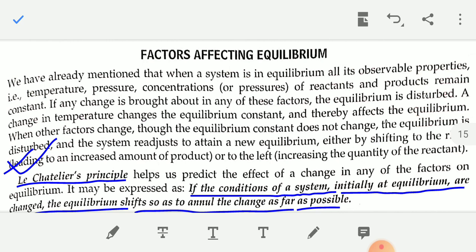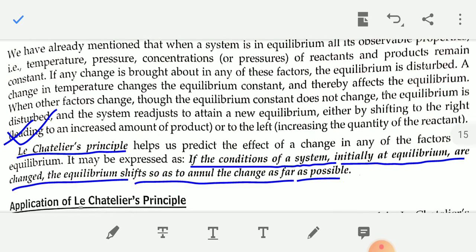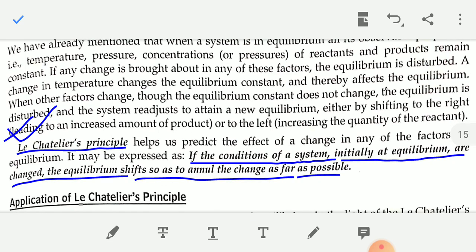The system readjusts to attain a new equilibrium, either by shifting to the right, leading to an increased amount of product, or to the left, leading to an increased quantity of reactants.